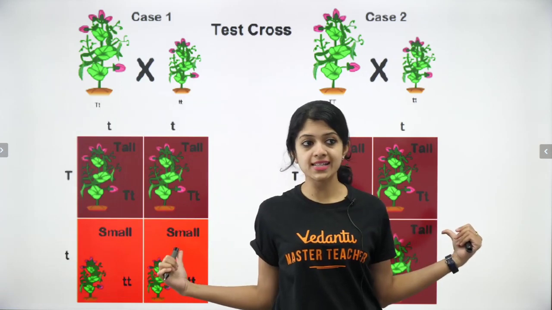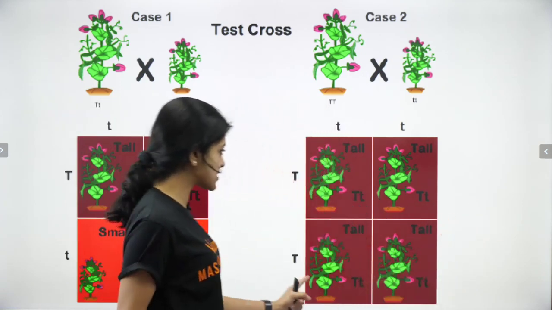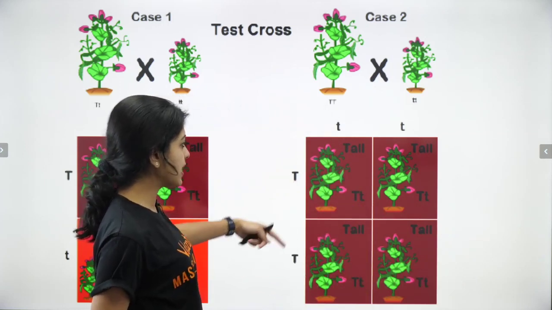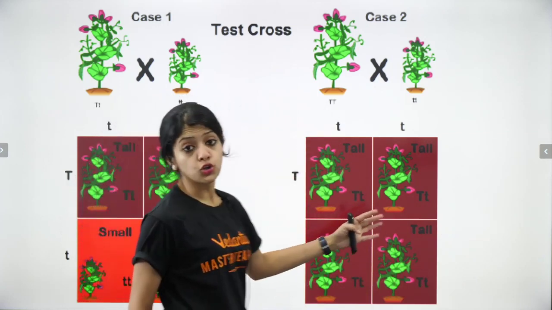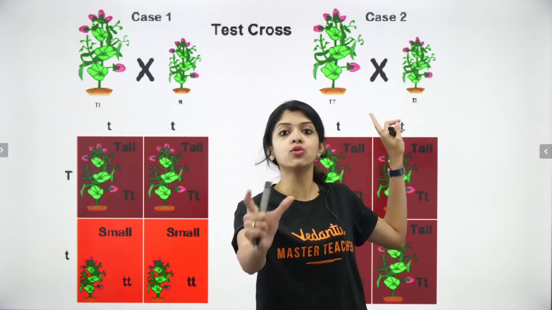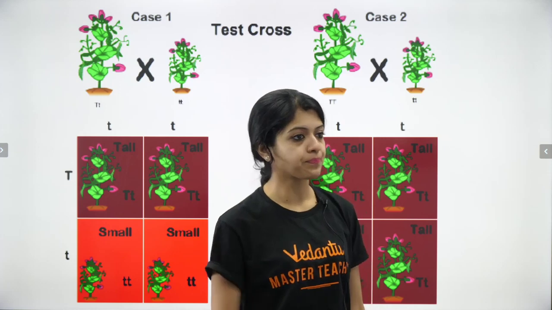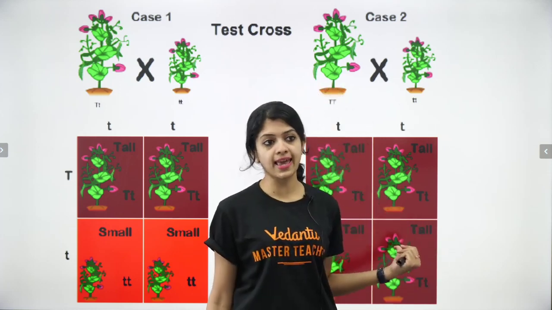Based on the results that you get in each case, you can identify the ratio in the progeny. In this case, if all are tall, you can infer that this tall parent was homozygous for tallness. Yes, all tall plants would be the progeny in this case.